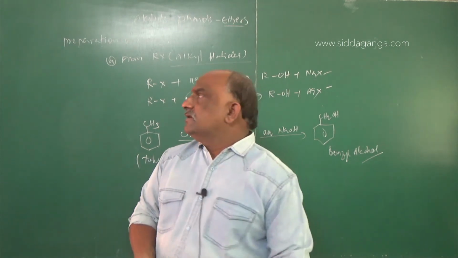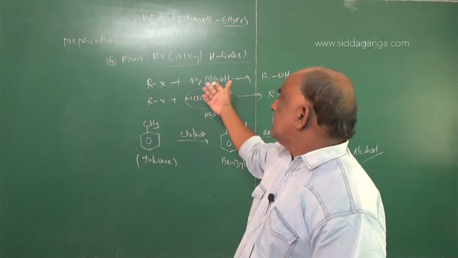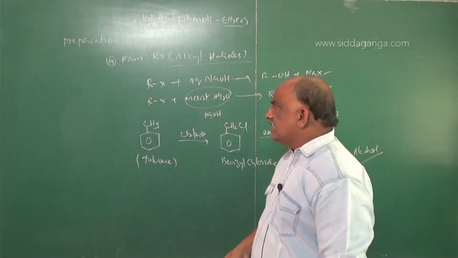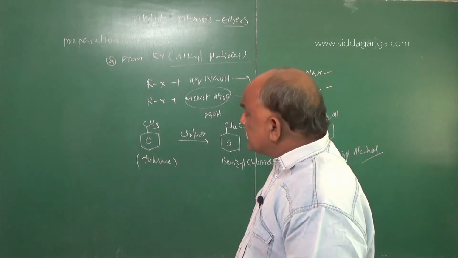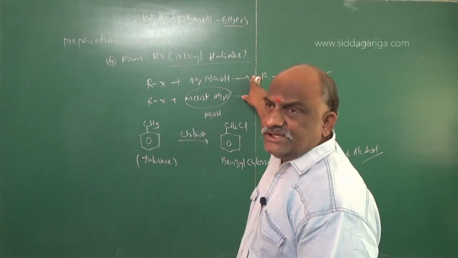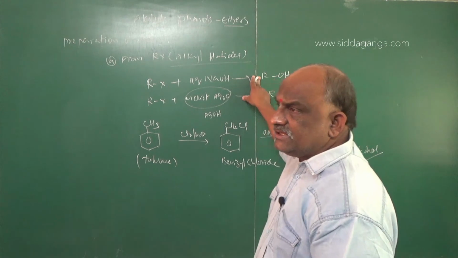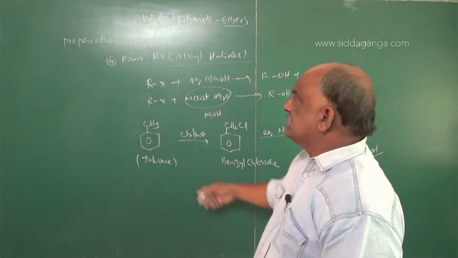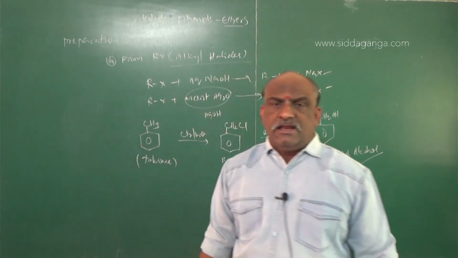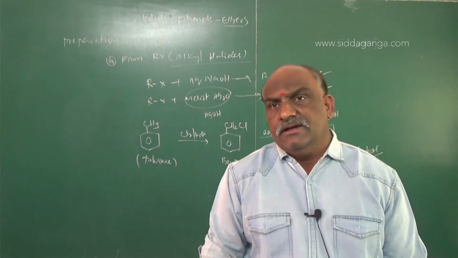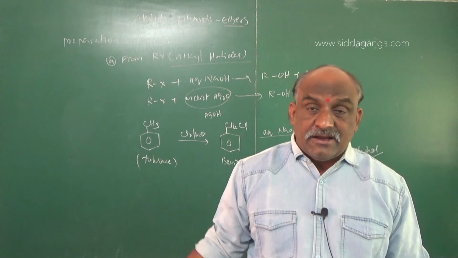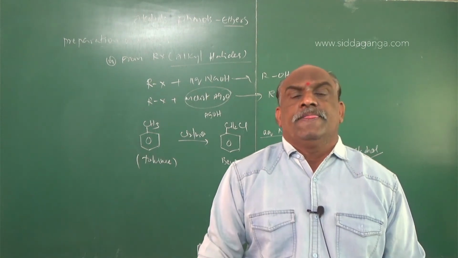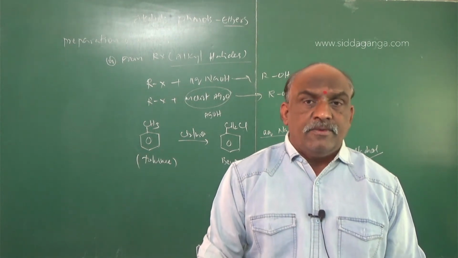Generally, we go with RX plus NaOH according to the SN1 or SN2 mechanism. We will get alcohols, but in this also primary alcohols give sufficient yield, while secondary and tertiary alkyl halides do not yield perfectly, because alkyl halides are obtained from alcohols only.